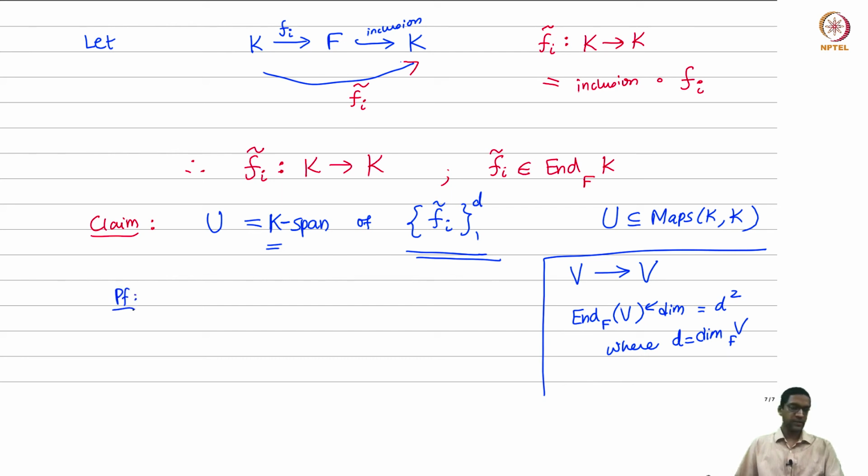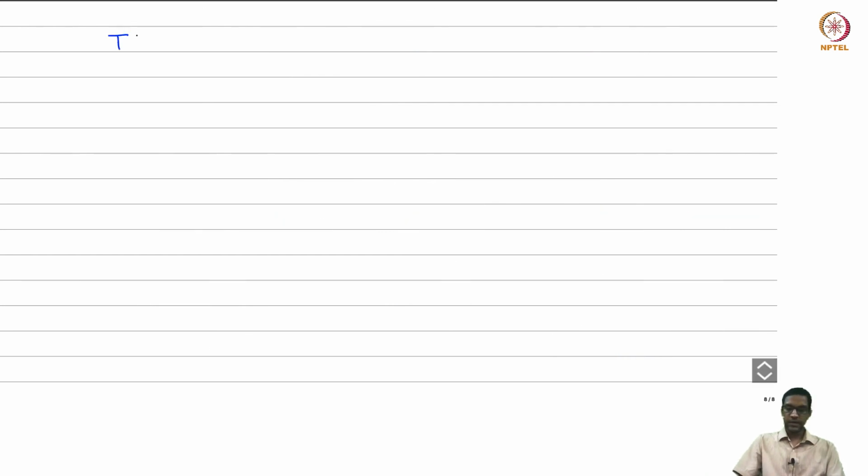Once we identify the right elements, the proof itself is easy. Let's take a linear transformation T from K to K. T belongs to U. In other words, T is a K-F linear endomorphism of K. I need to show T can be written as a span of these elements. So let's look at what T looks like. T of an element x: I first write the element x as a linear combination of the basis elements alpha j.